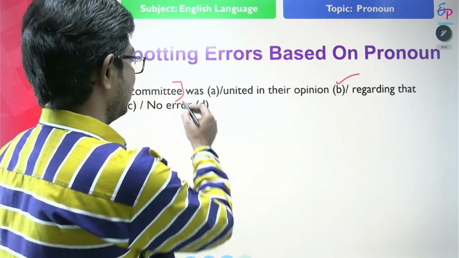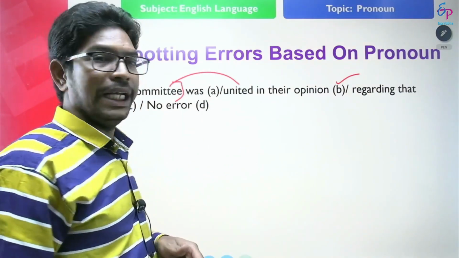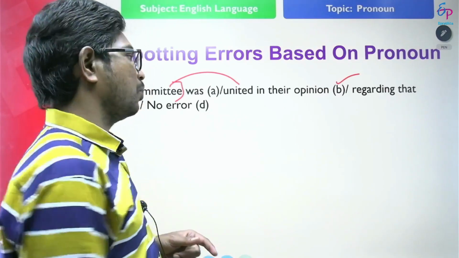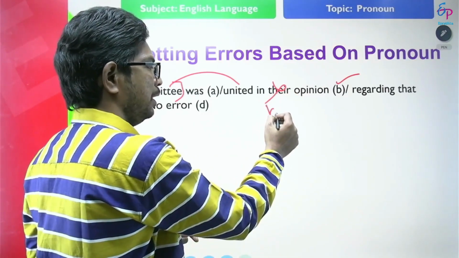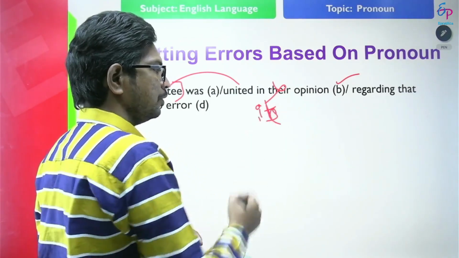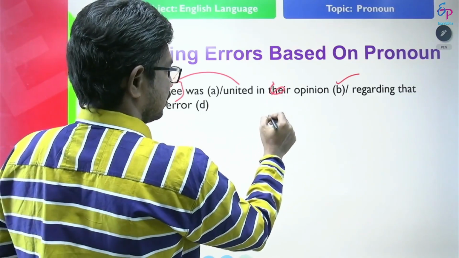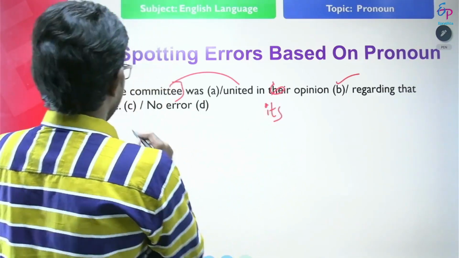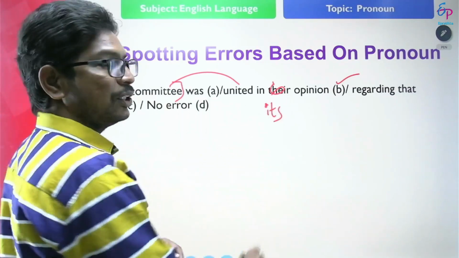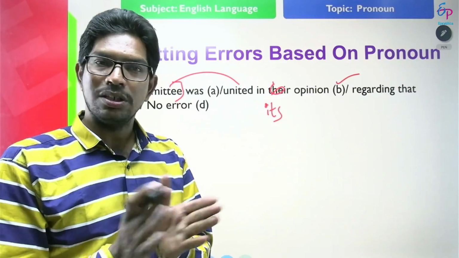Here the collective noun is used as a whole, that means united. So we use only a singular verb and a singular pronoun, not their. It should be its. So what is the correct one? The committee was divided in its opinion, because here the committee is acting as a whole, not separately.